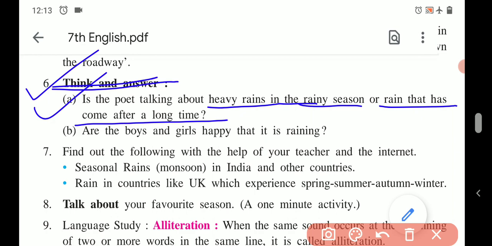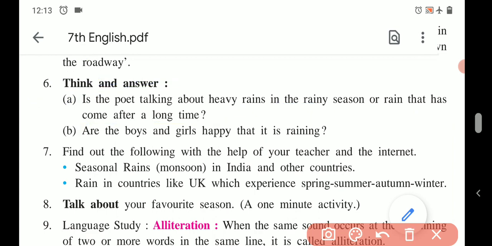And when it is going on continuously, the rainy season is going on, we see the greenery is increasing. But here the poet is saying there is new life in the form of green grasses, right? It means this is the poem in which the poet is talking about the rain that has come after a long time. So what answer will you write? The poet is talking about the rain that has come after a long time.